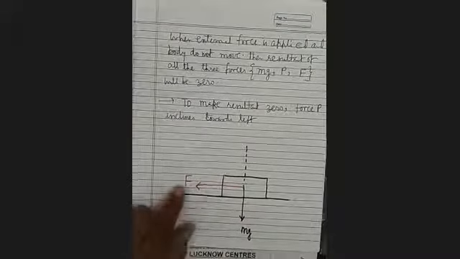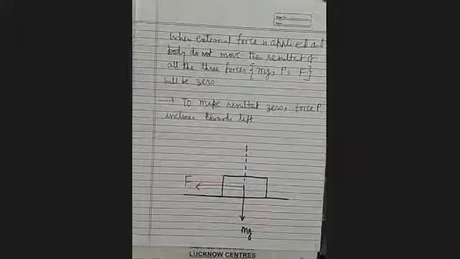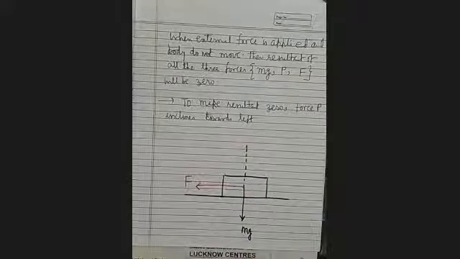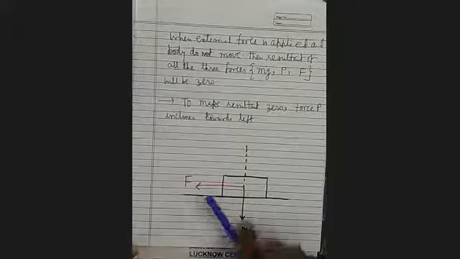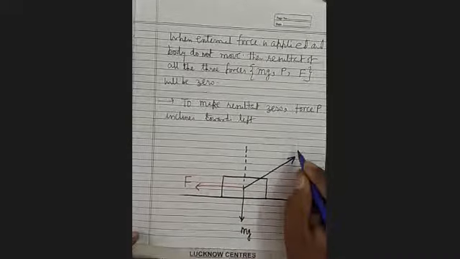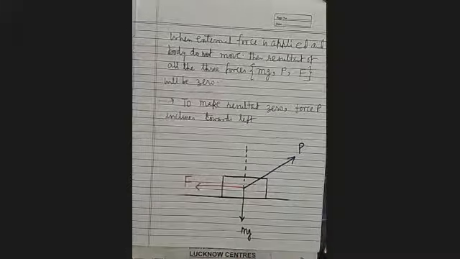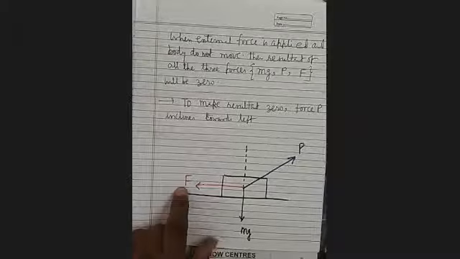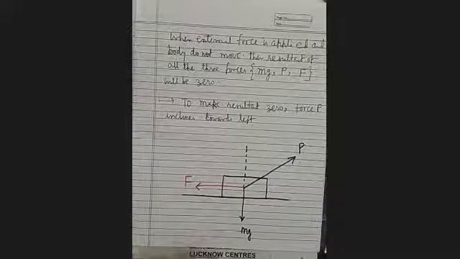In the absence of this force, force P was acting in this direction. But now what will happen? Because of applying this, it is still not moving, therefore net force will be zero, therefore force P now inclines towards the right. So it depends upon the direction in which force F is acting.